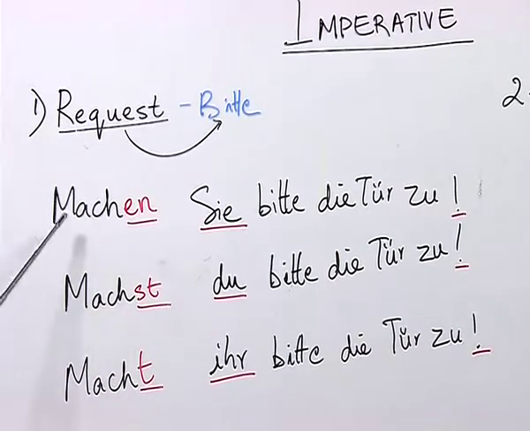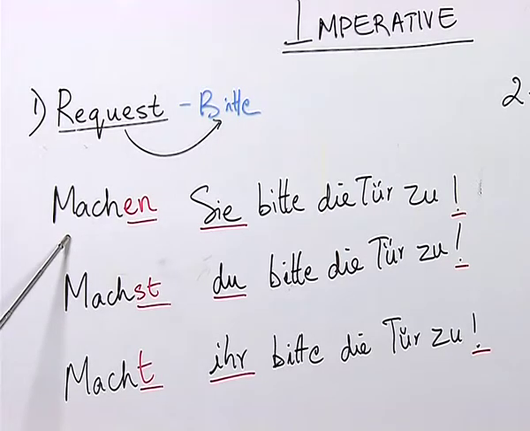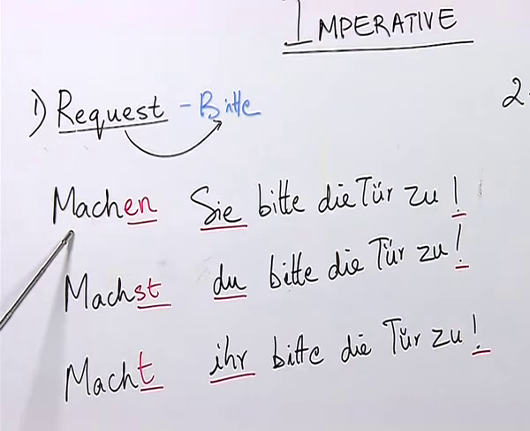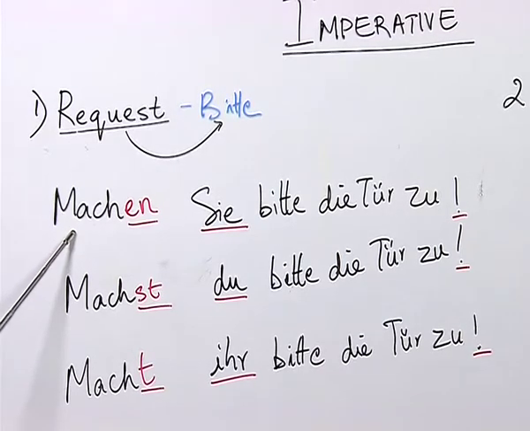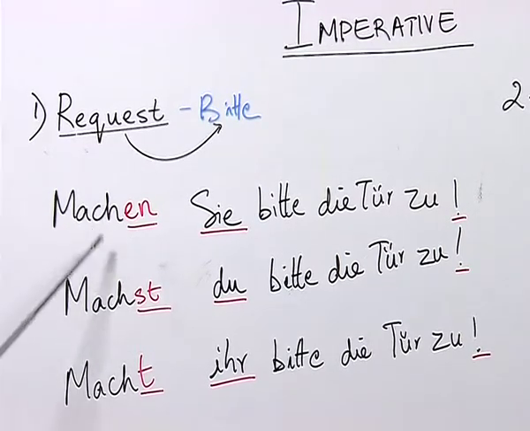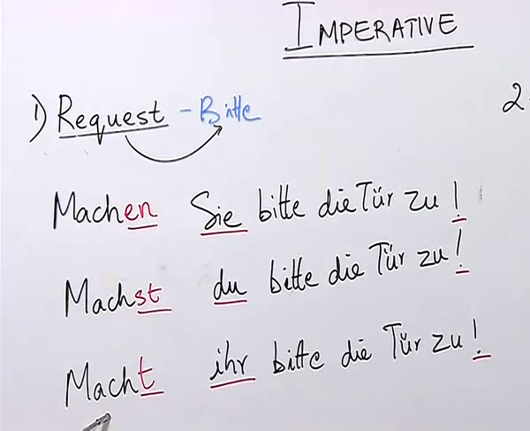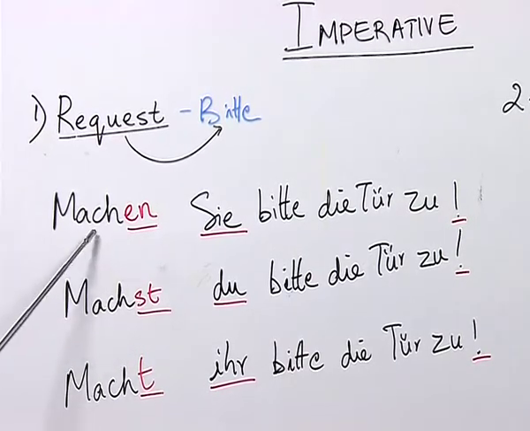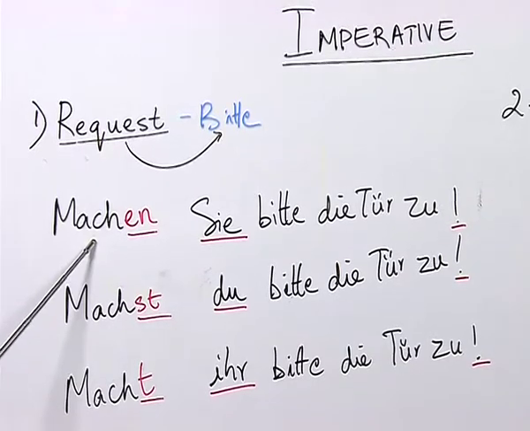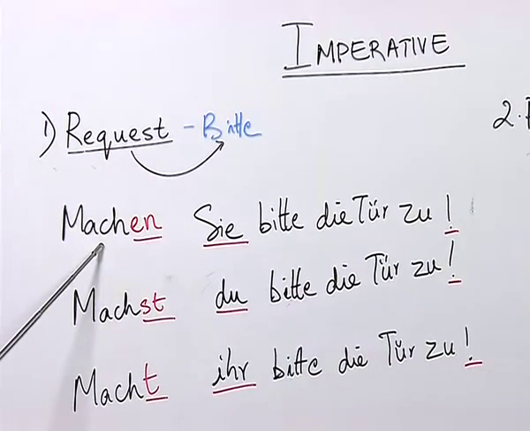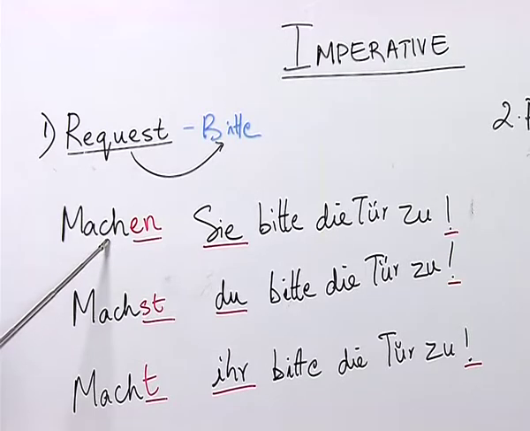And as you can see, the position of the verb here is first. So, let me tell you that in an imperative sentence, the position of the verb is always first. This is a special category of verb, that is why the verb is at the first position.